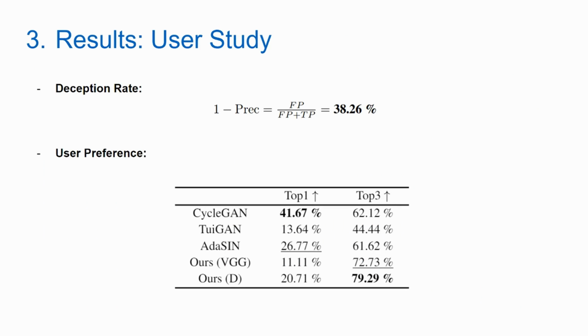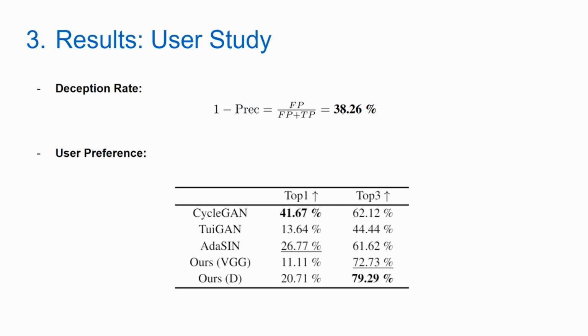We evaluated our results in a user study, where we conducted a two-part survey that we used to compute the deception rate and the user preference. We had 38 responses in our survey for the first part and 32 responses for the second. The deception rate measures how often the participant confuses one of our generated images for a real image. In the second part of the survey, participants are asked to rank the output of different models based on how well they believe this model performed the task of style transfer.